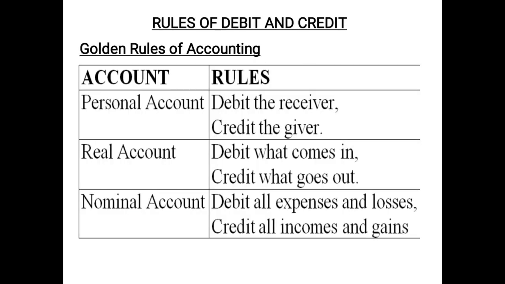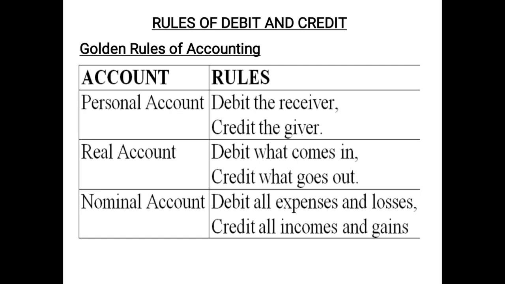Moving ahead, these are the rules of debit and credit, what needs to be debited and what needs to be credited. This we have already discussed while discussing the chapter double entry system. So I would suggest, children, that you go through the video of that chapter once again before you proceed with the numericals. But anyhow, we'll be revising the golden rules of accounting.